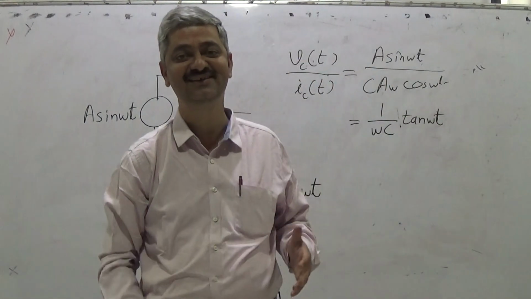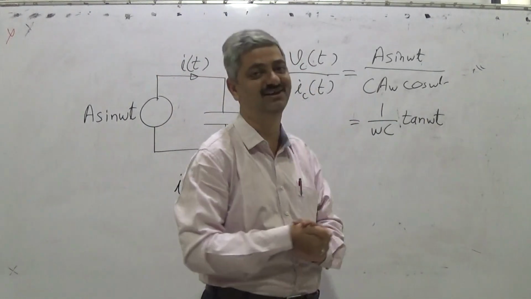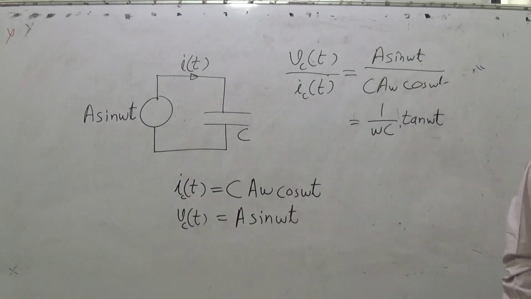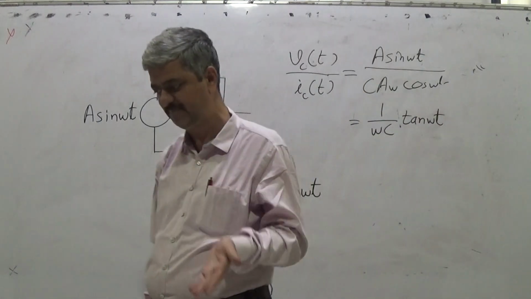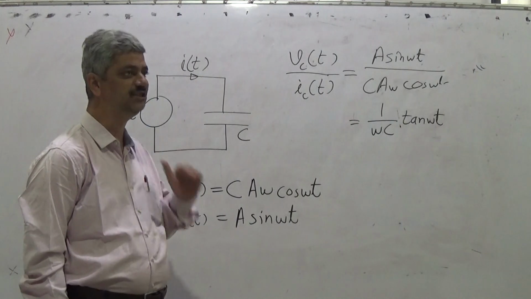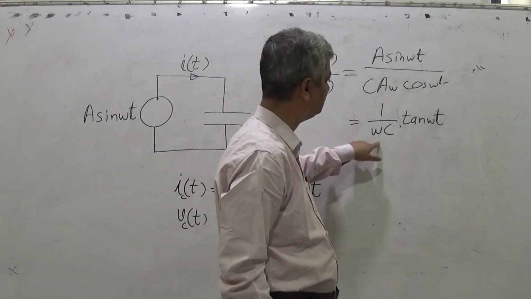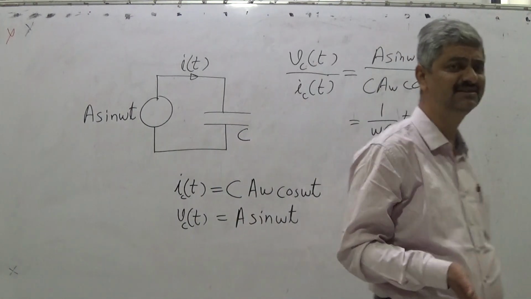Have you ever heard this term? You have not heard this term. The ratio for voltage across capacitor and current through capacitor, for sinusoidal type of voltage, is 1 upon omega C tan omega t. That is obvious.